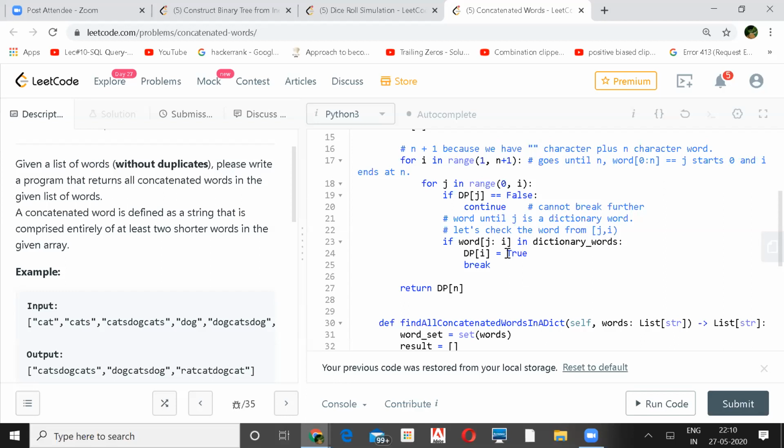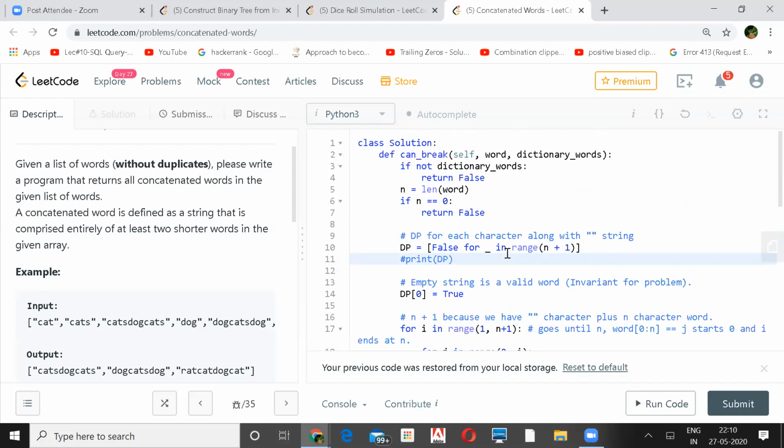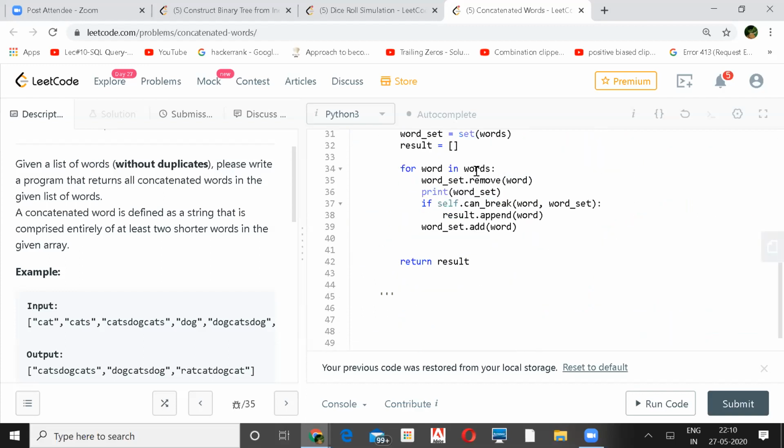That's good. I never thought of the DP way. Yeah, I did it the very simple way I was describing. I just put everything into an unordered set first, and then for each and every word, I started looking for that. If I find a suffix and prefix of any word in that set, then I return true, or else I return false.